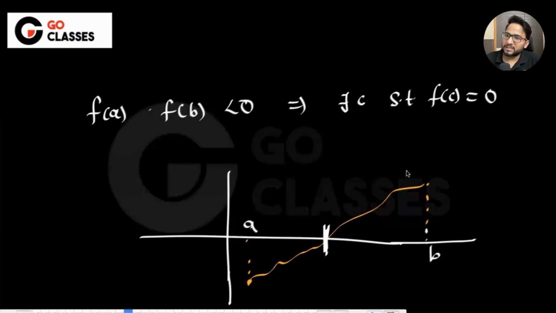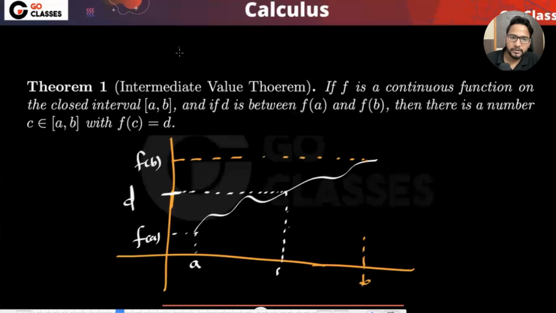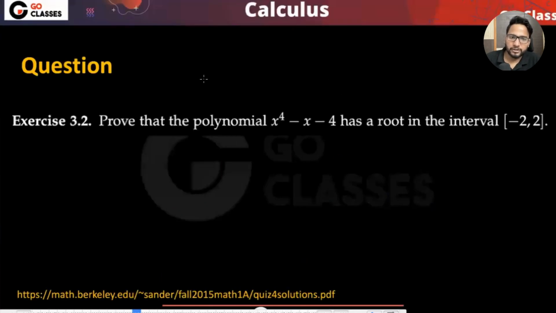Can there exist multiple c's? Yes, there can be multiple c's, because the curve can go something like this, or something like this. So I can say there exists at least one c. That's what the theorem says: there is at least one number c that satisfies this. So maybe we can directly look at the questions here.